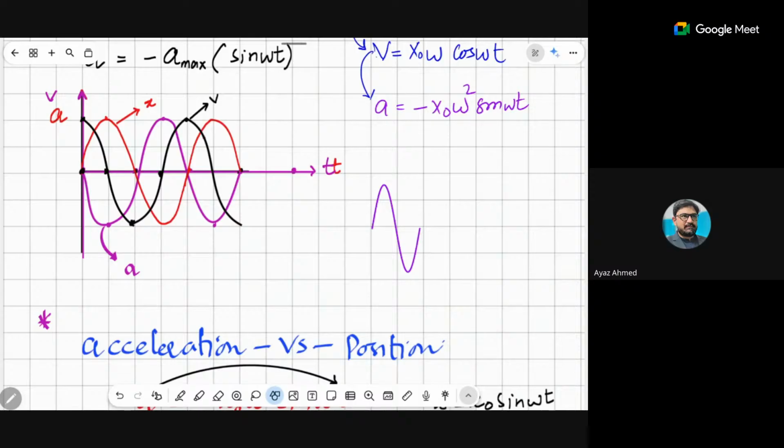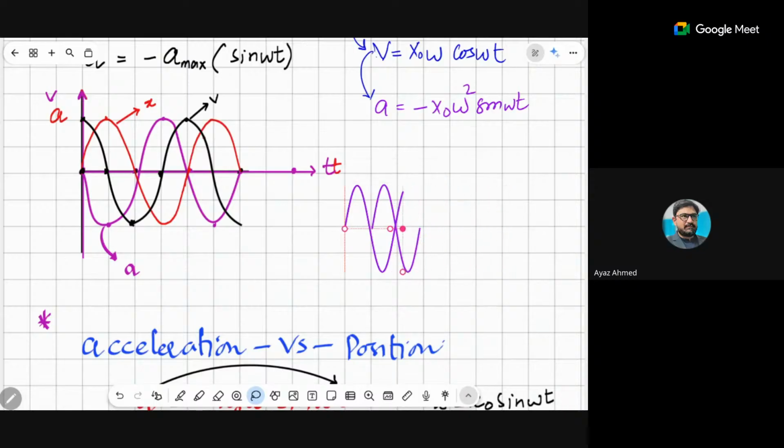Sorry, that graph will be opposite, that is, a mirror image. Do you understand mirror image? This way. This is the mirror image.